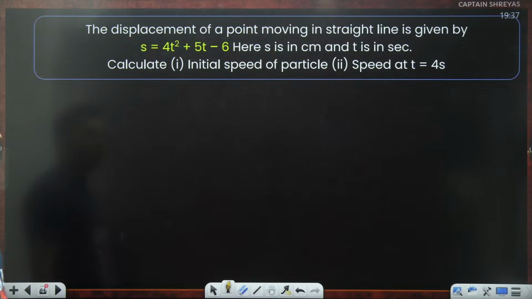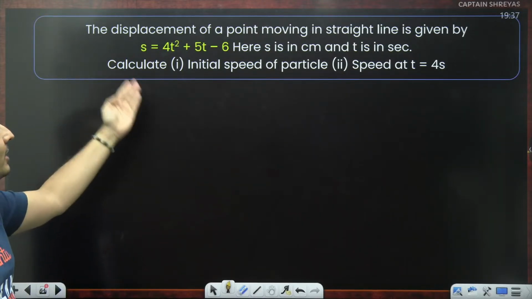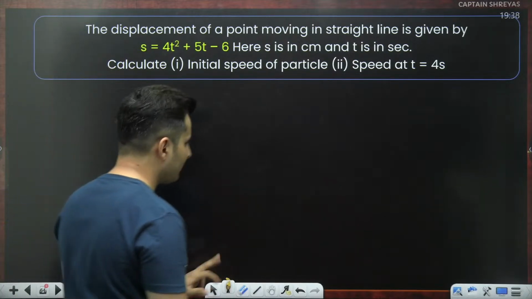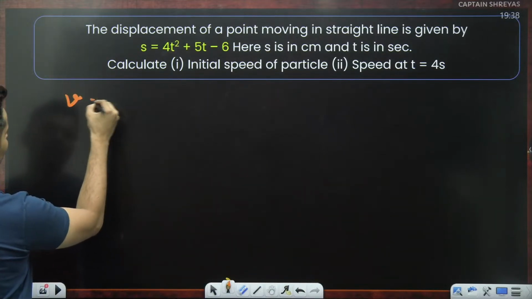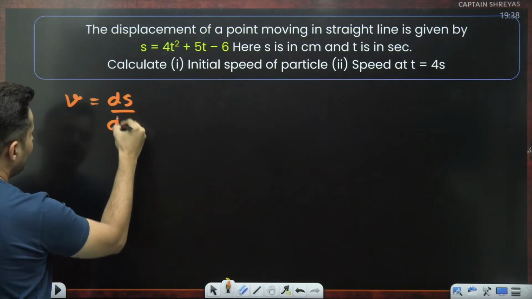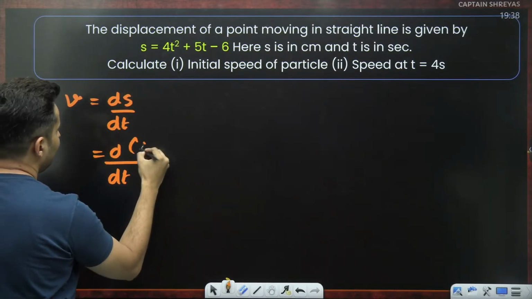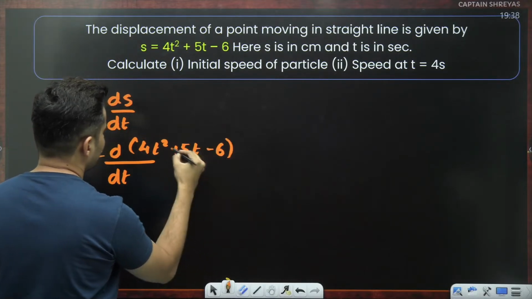Moving on to the next question, guys, coming up on your screen, and here it is. The displacement of a point moving in a straight line is given by this. Calculate initial speed and speed at 4 seconds. Displacement is given, speed is asked, basically velocity. You have to take the derivative. So V is ds by dt, as simple as that. So just take the derivative of 4t square plus 5t minus 6.